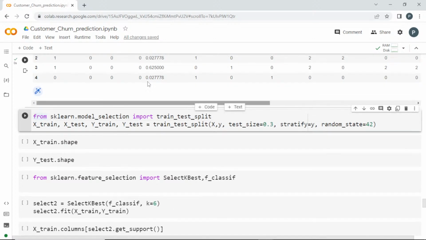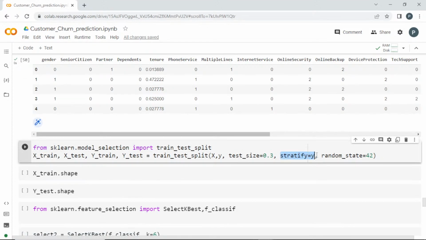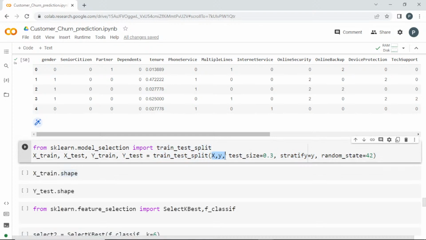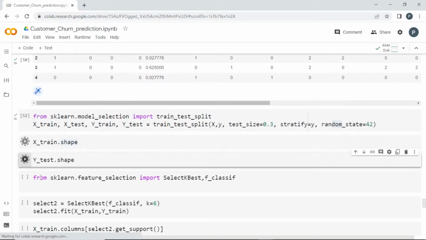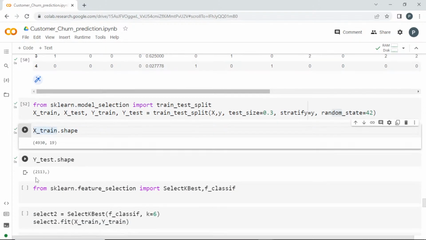And as I told you earlier, this dataset output is imbalanced. So I'm just mentioning the stratify as y, and we'll do some other process also later. I'm just creating the train test split, passing x and y, test size as 0.3, random state as 42. Let me run this and get the shape of x test. So nearly 4930 rows are created for training and 2000 rows for testing.